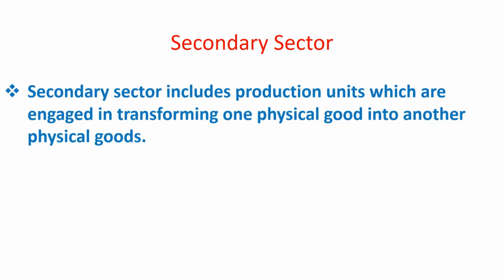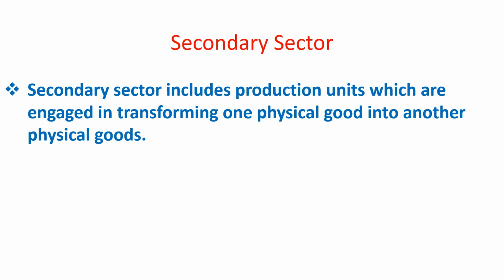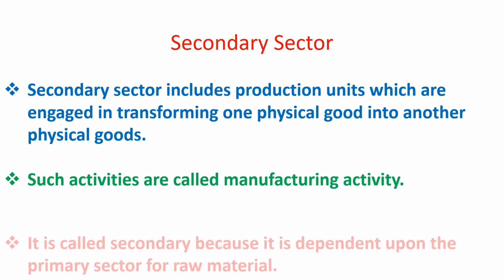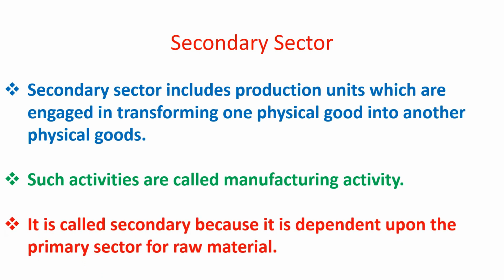Secondary sector. Secondary sector includes production units which are engaged in transforming one physical good into another physical good. Factories, construction, power generation, water supply, etc. are some examples of the secondary sector. Such activities are called manufacturing activities. These units convert raw material into finished goods. It is called secondary because it is dependent upon the primary sector for raw material.